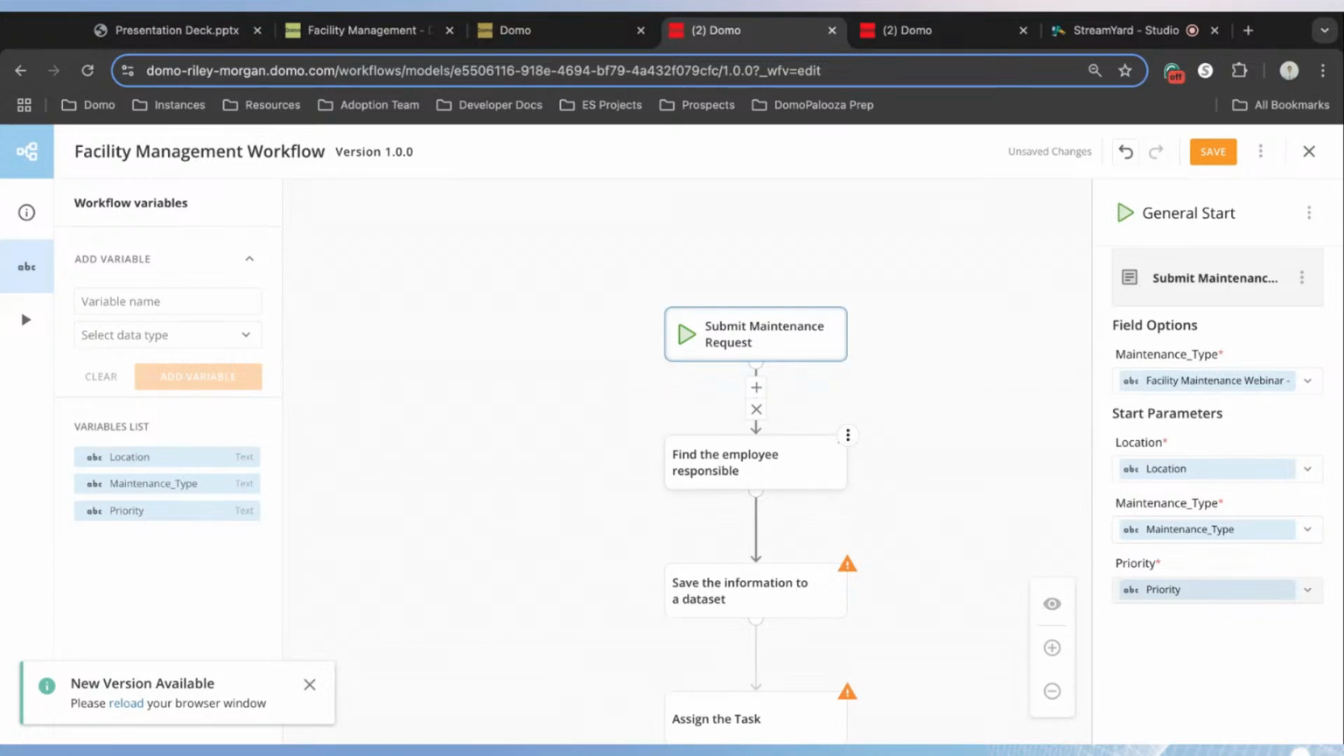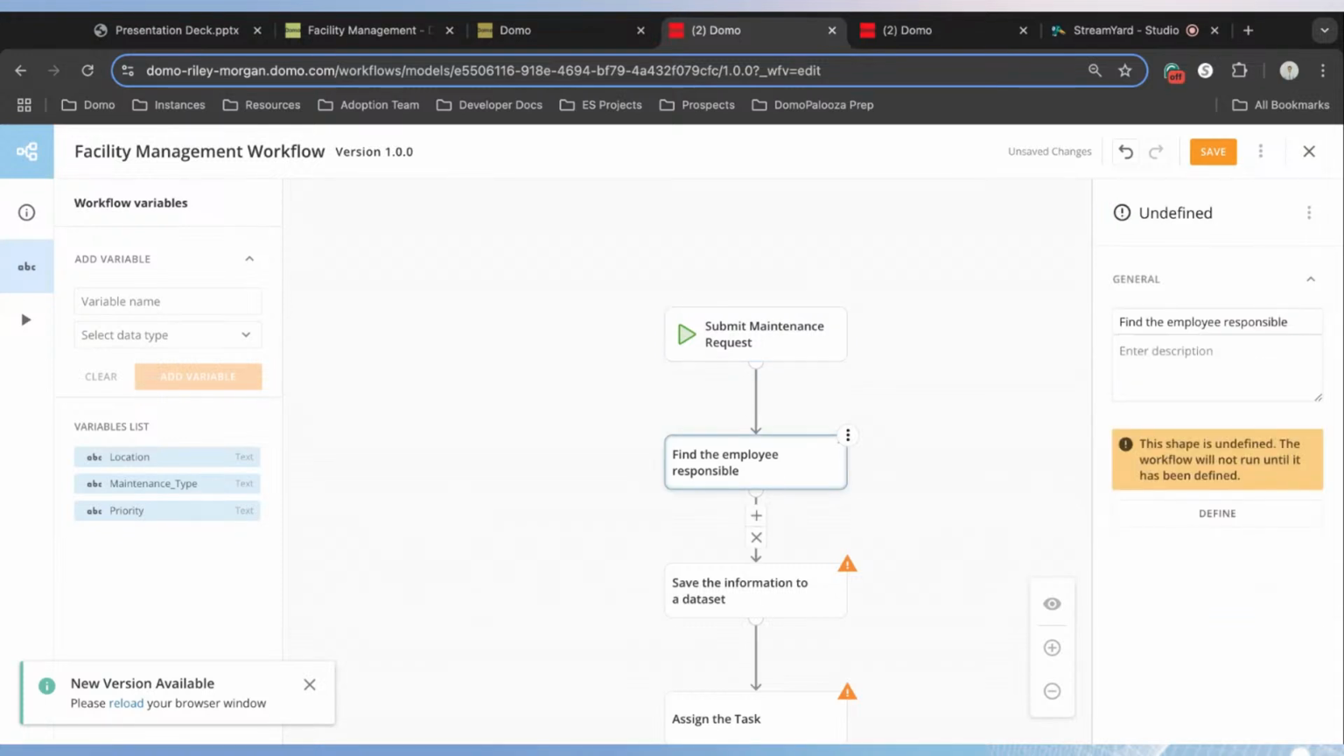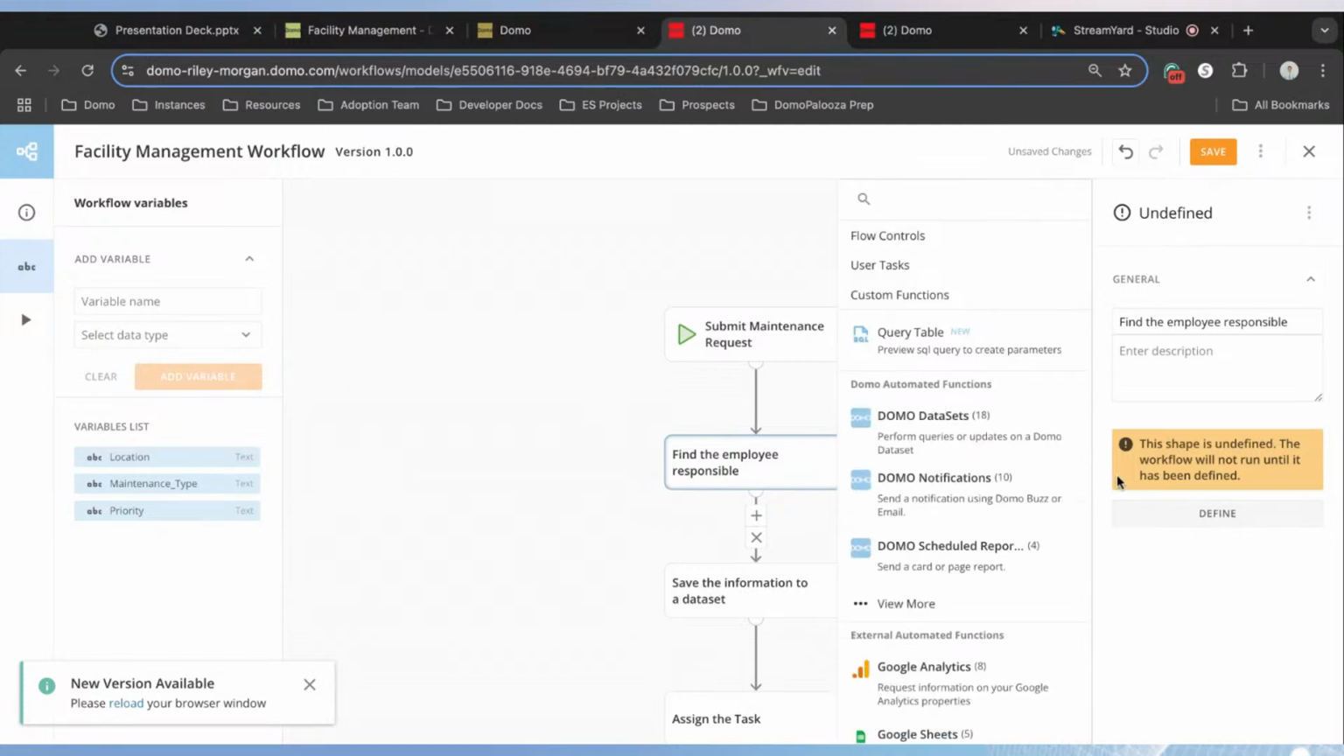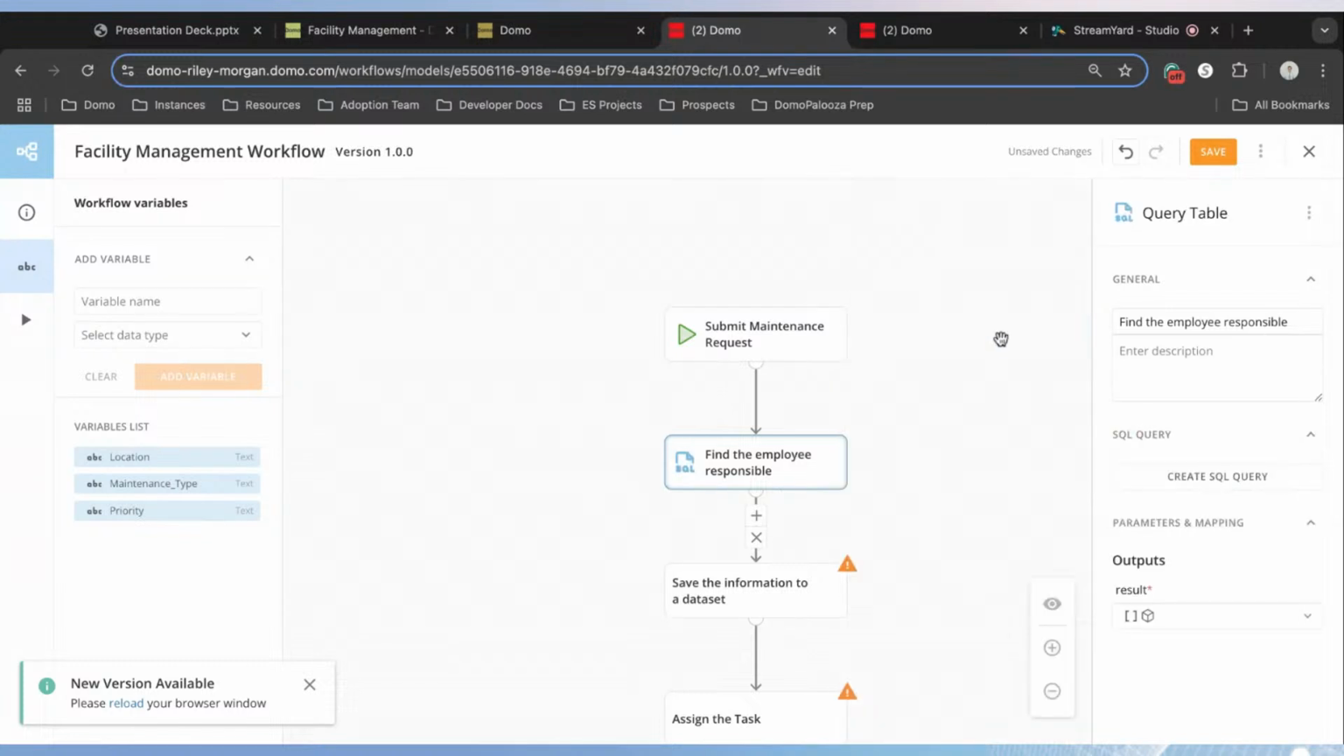So at this point, we have our form set up. We've saved our answers to our variables. And now we can move on to the next portion of our workflow. This is where we need to find the employee responsible for the task being requested. So on this next tile, let's click on this define tile. There are a number of different ways that we could do this, but we have this function called query table. So let's click on this query table service task option.